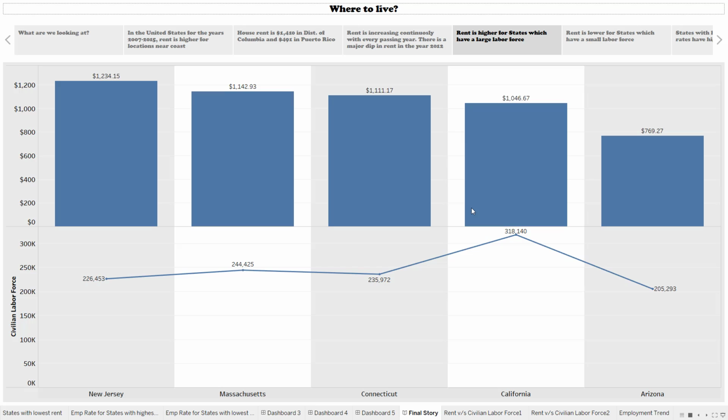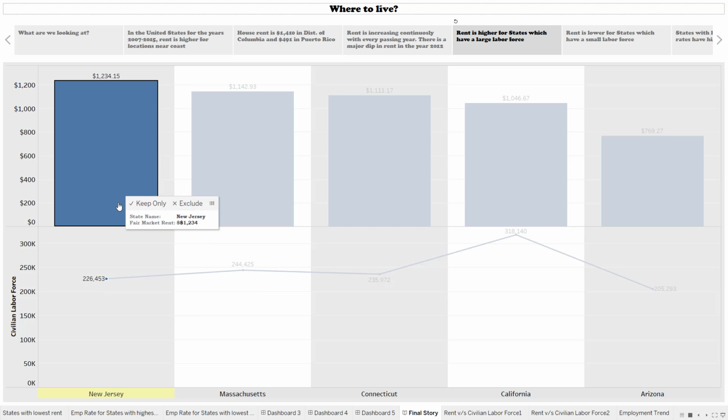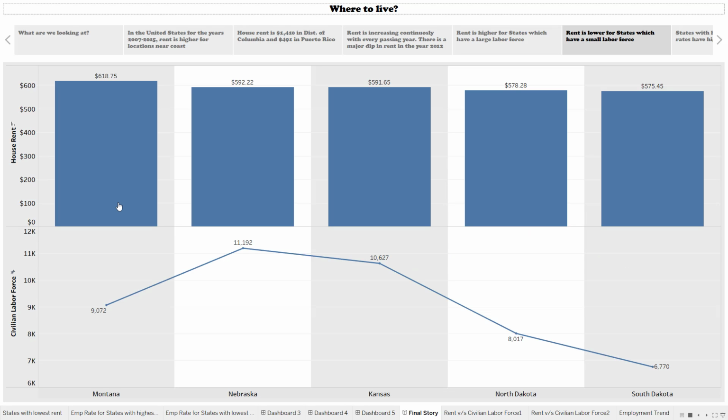Before we try to understand this visualization, we need to understand what civilian labor force is. It is the total number of people eligible for employment. The bar chart shows few states with high rents. We can observe in the line chart below that for these states, the civilian labor force is pretty high. Similarly, if we look at some states with lowest rents, we can see that the number of civilian labor force is considerably small.